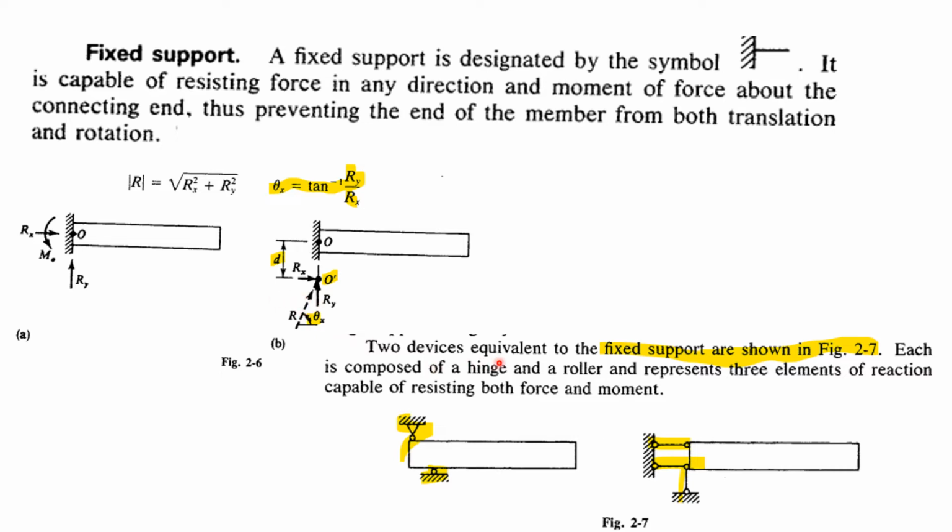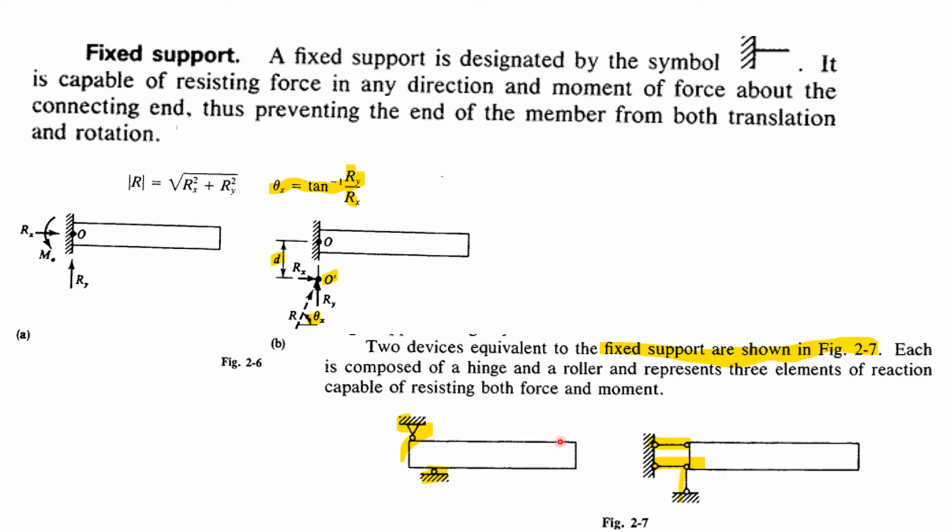The two devices equivalent to the fixed support are shown in the figure. Each is composed of a hinge and a roller and represents three elements of reaction, capable of resisting both force and moment. Here, this support can resist one vertical force and one horizontal force. This also can restrain one vertical force. If I apply something like this, what will happen? It will try to produce a moment here, but it will be resisted by this force and this force. That means this distance would act as a force and lever arm, which would be the resisting moment for this external force.